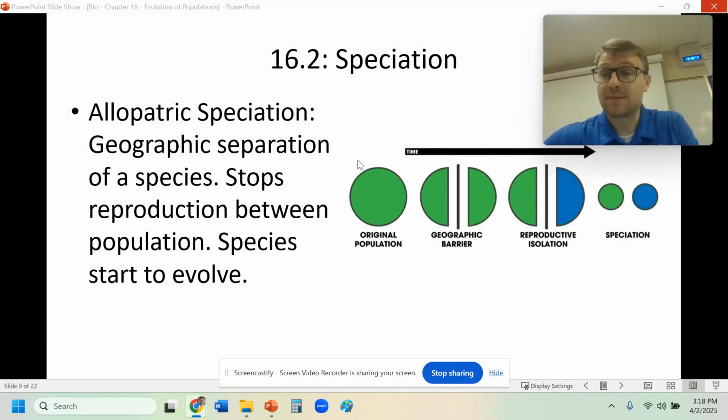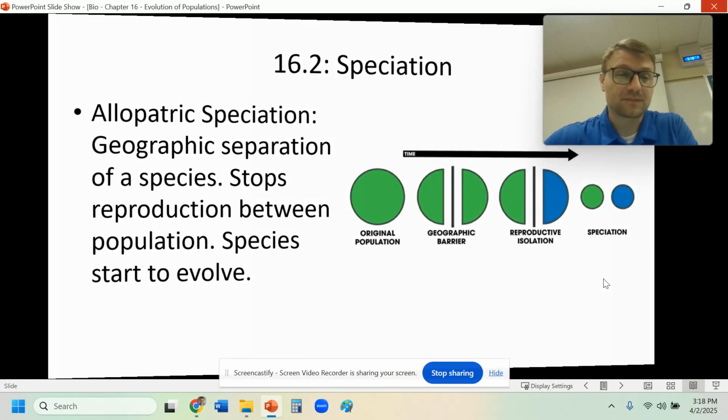There are two main types of speciation. Our first is called allopatric speciation. This is where there's a geographical separation of a species. This leads to a speciation event. So you can see our original population here is cut in two. And then throughout time, these two different populations become different. So even if there isn't that geographical barrier, there are going to be two separate species here.